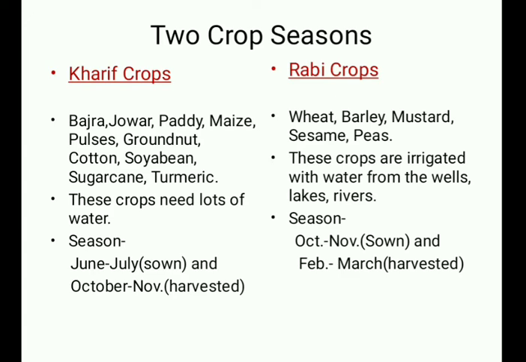Understood, children? Now you come to know the seasons in which we grow the Kharif crops and in which season we grow the Rabi crops. That's why we say that according to seasons we divide the crops into two parts, Kharif crops and Rabi crops. Kharif is related to the monsoon season, and Rabi is related to which season? What I said, spring season. Okay, I hope this much is clear.